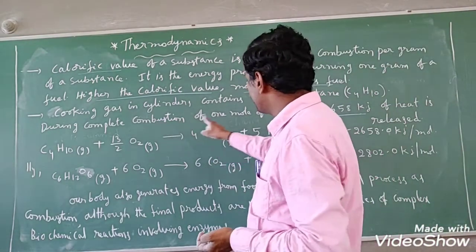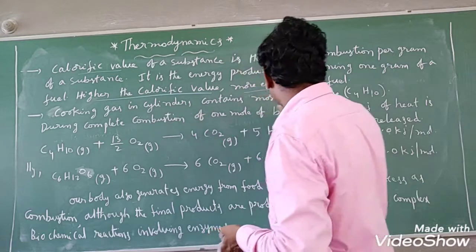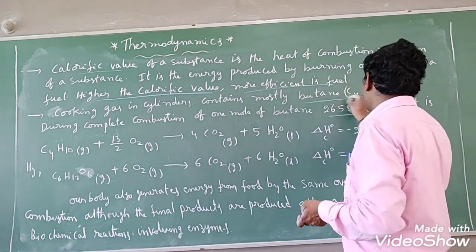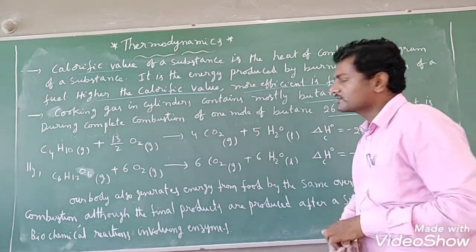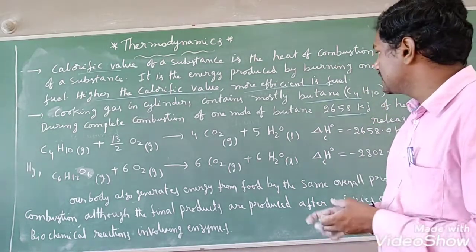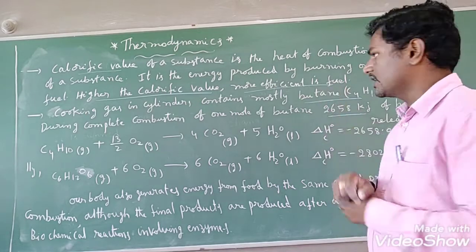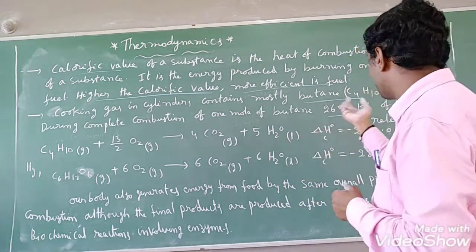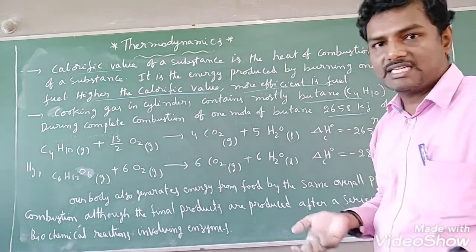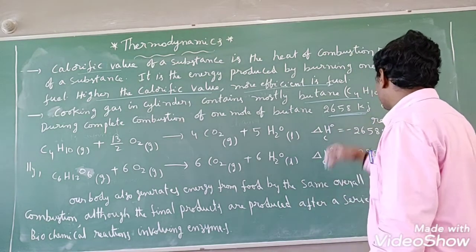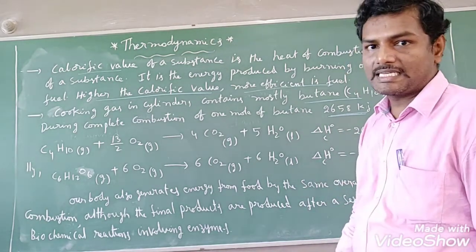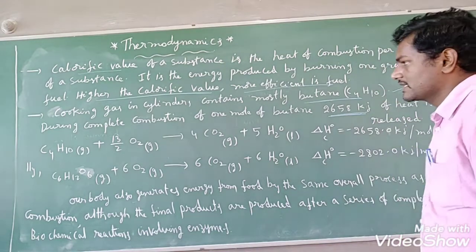Many times they have asked: cooking gas in cylinder contains mostly what fuel? Butane. So on complete combustion of 1 mole of butane, 2658 kilojoule of heat is released, students, right?